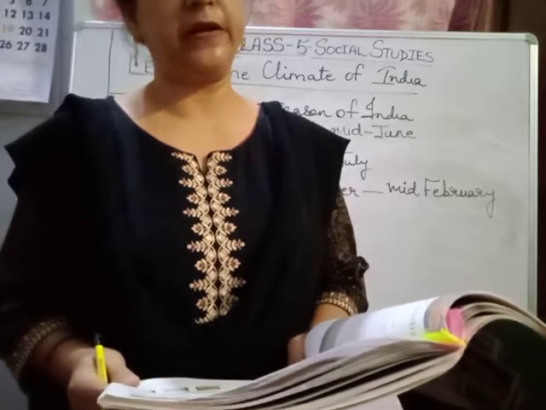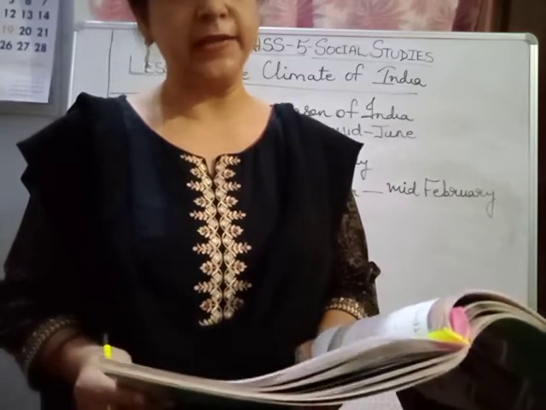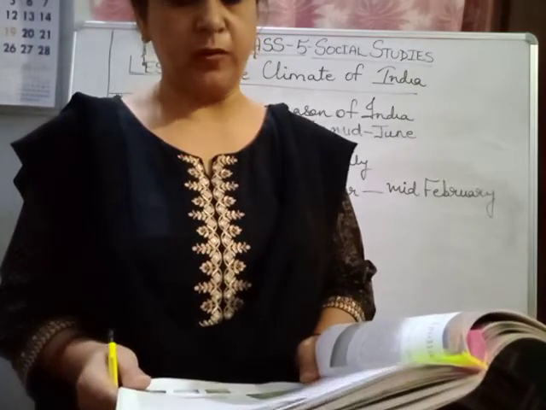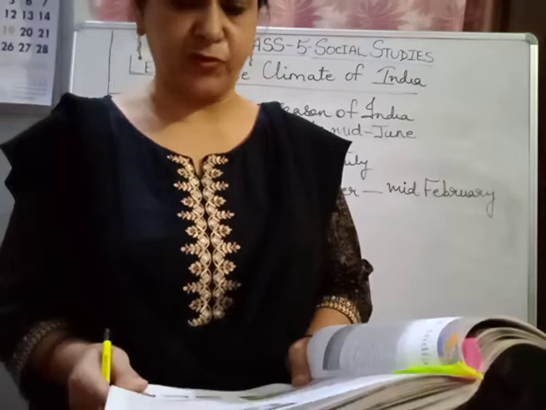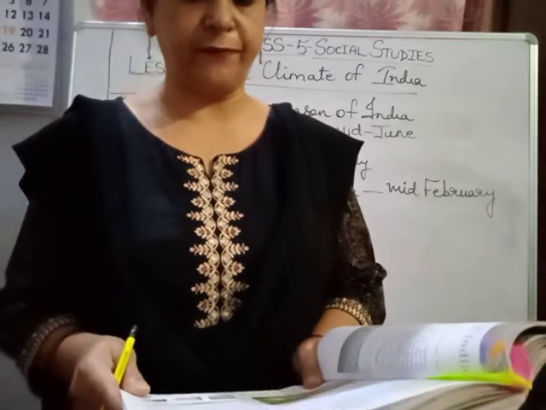Not only children, we want relief from rain, but the farmers are also waiting for the rains, as their crops will be irrigated from the water which is coming through rains, and the farmers are happy that their crops will grow. But some parts of the country do not receive rains, and that has become drought. And these are the places, Rajasthan and Gujarat, which get very little rainfall.